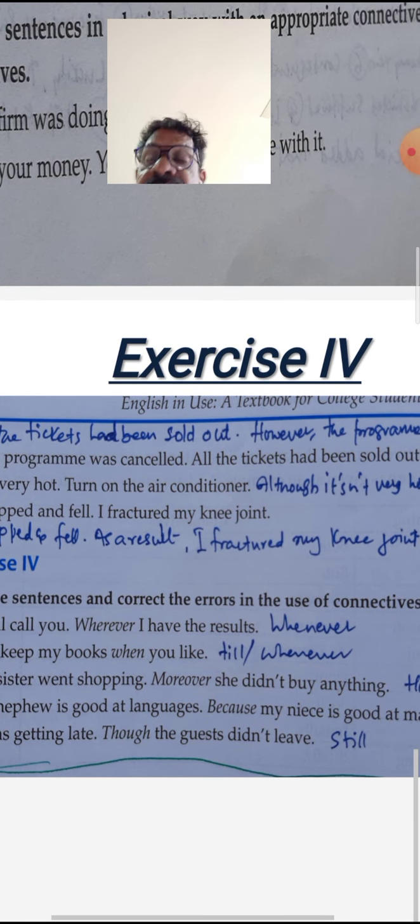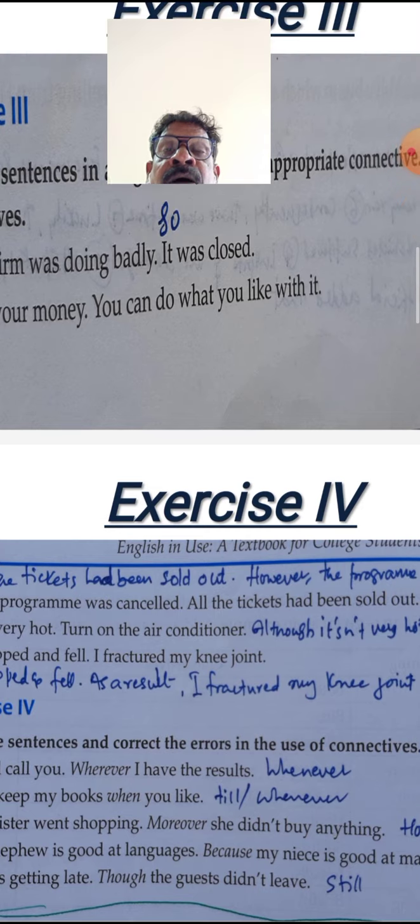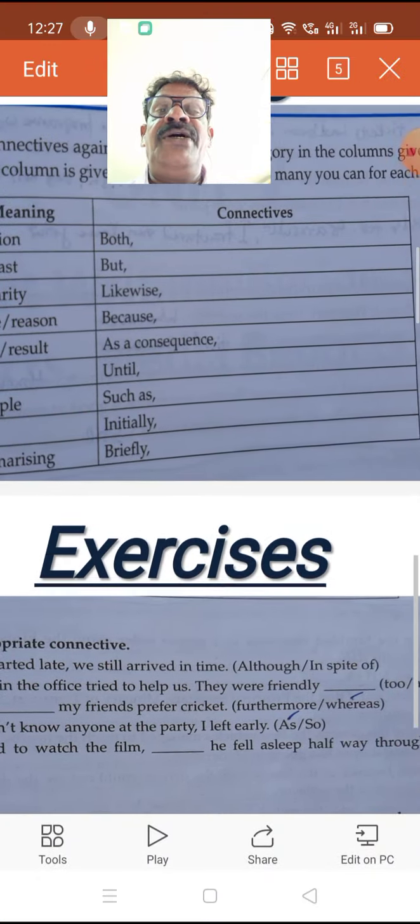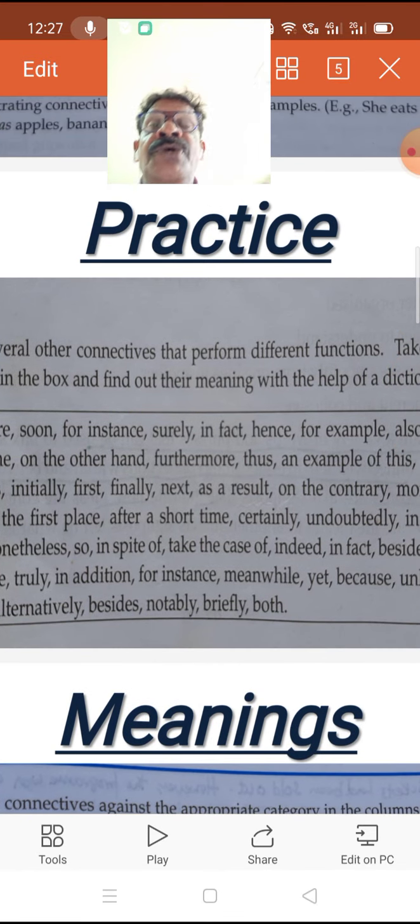So these are the connectives of our today's topic, my dear. I hope you must have understood very well, and I have told you in page number 70, please, this is a very important task for you people.